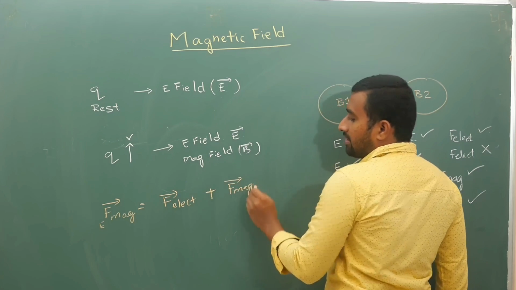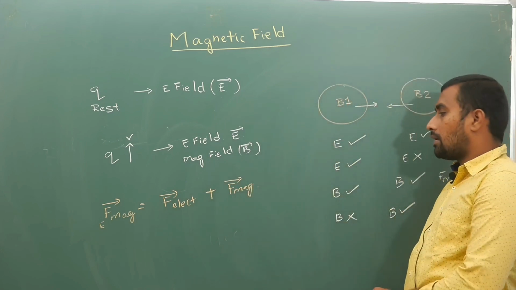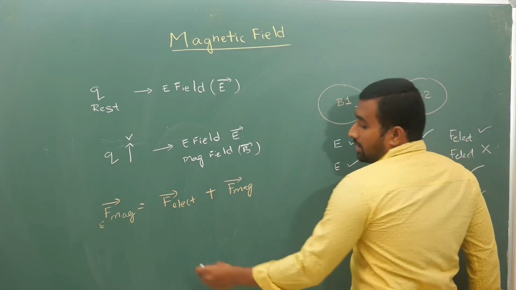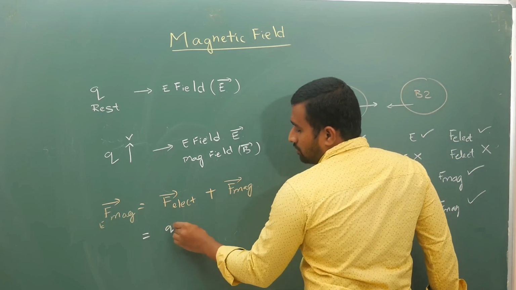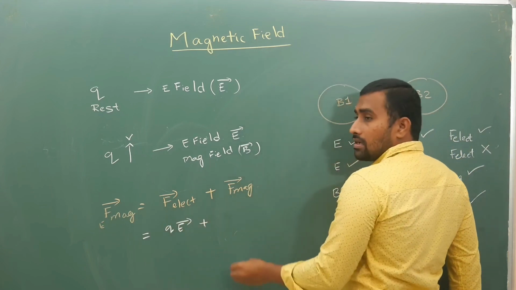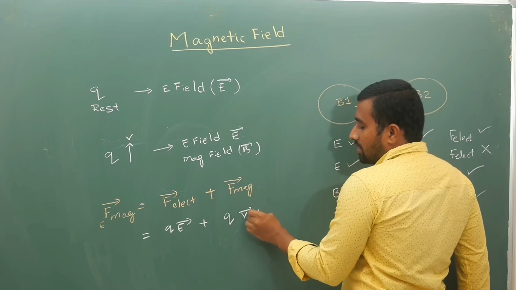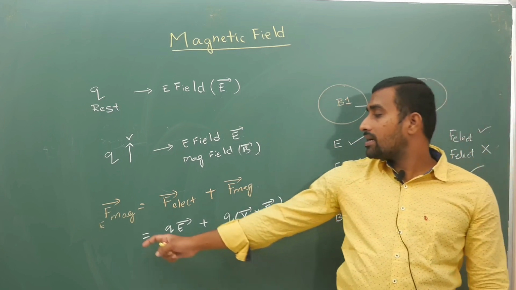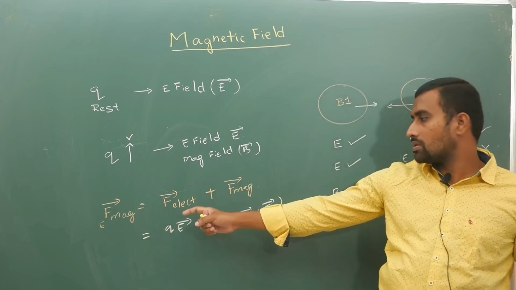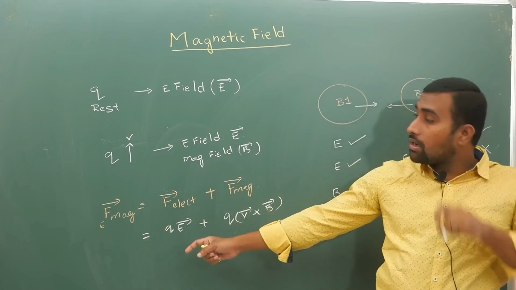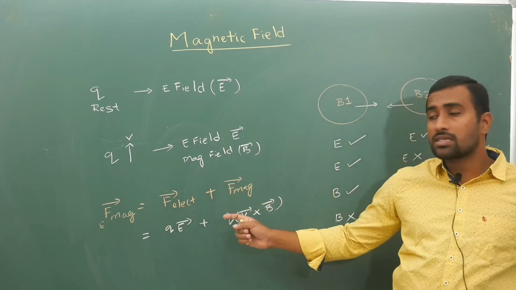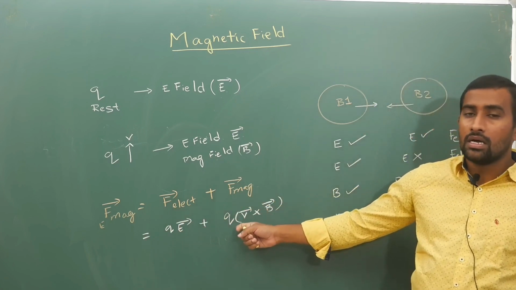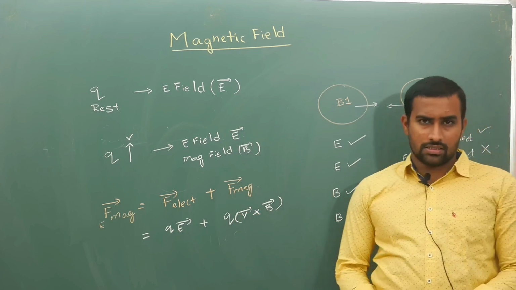There are totally two forces, one is electric force and the other is magnetic force. Your electric force is given by Q times electric field E bar, plus magnetic force, which is given by Q times V bar cross B bar. Together, the electromagnetic force is called the Lorentz force, a combination of both the electric force and the magnetic force.